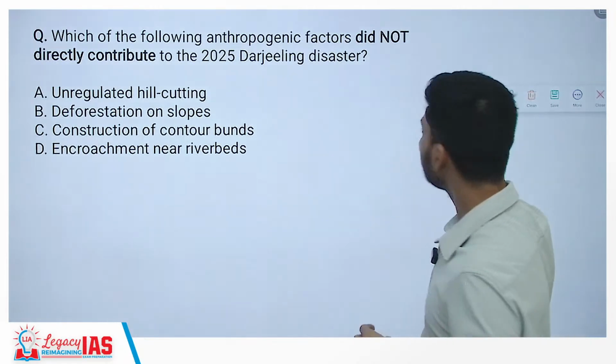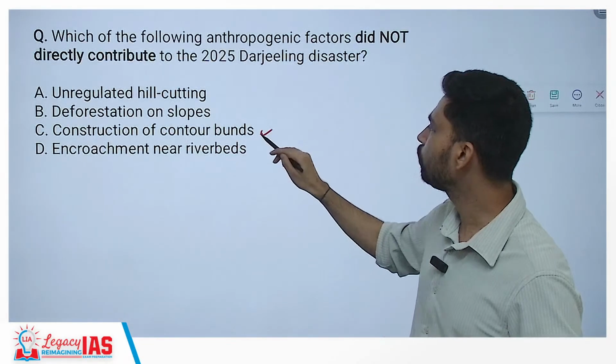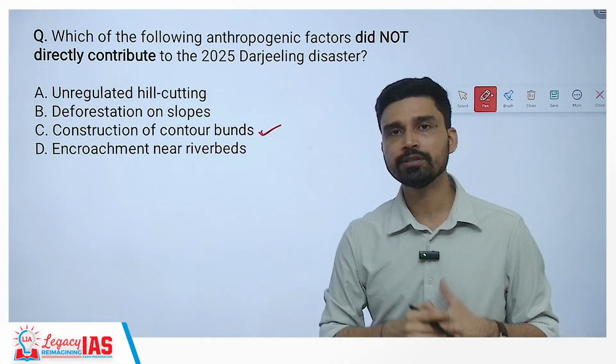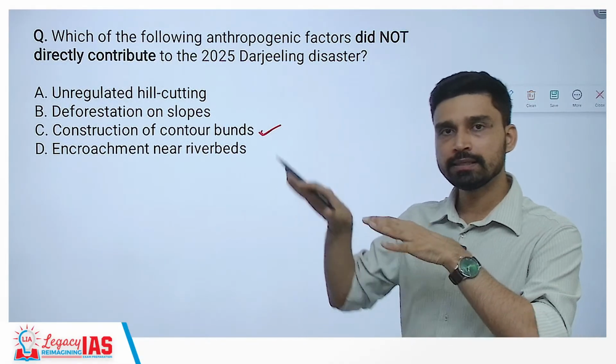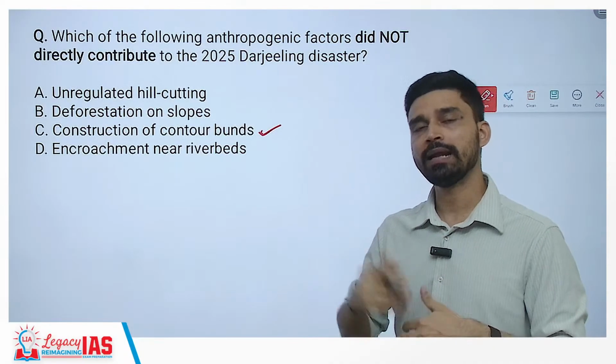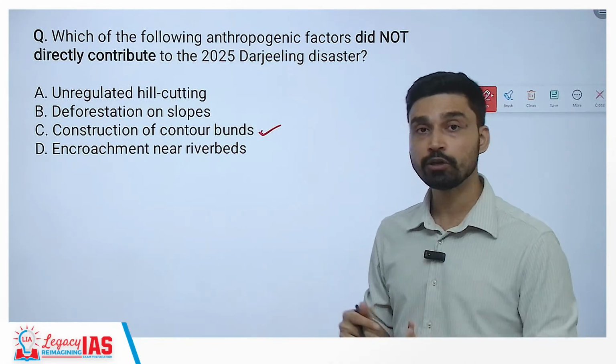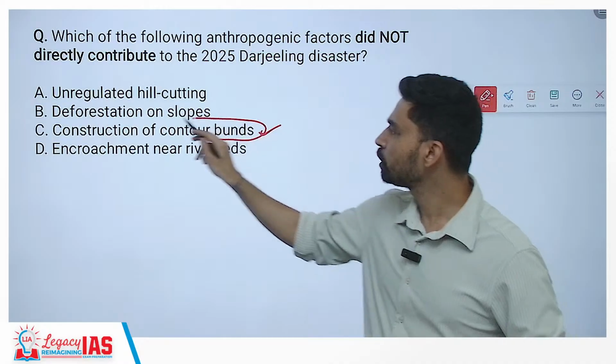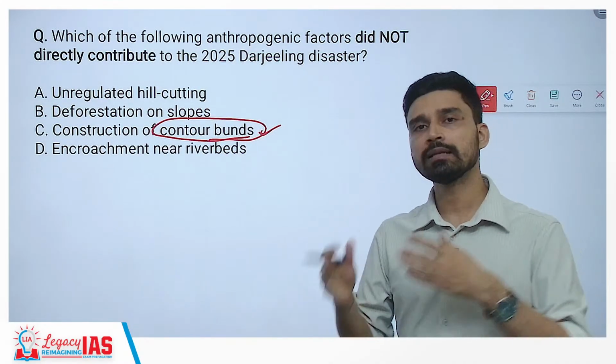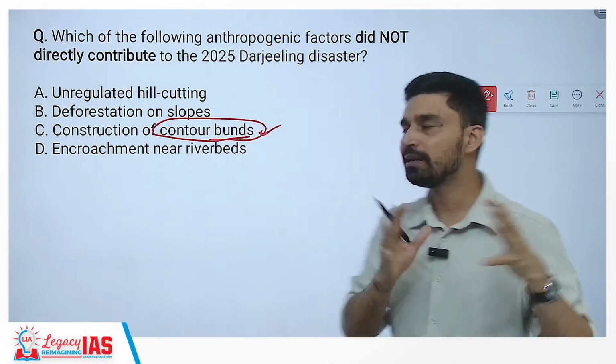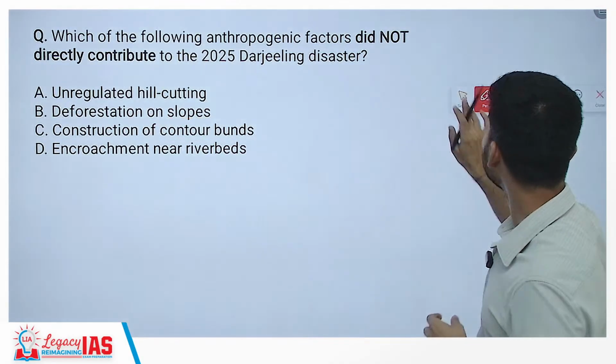So here, the one that did not contribute is construction of containment walls, because this is a method used to ensure stability of the hill slope, and landslides always happen when there is instability of the hill slope. So construction of containment walls will not cause landslides, rather it will provide protection against them. So C should be the correct option in this regard.